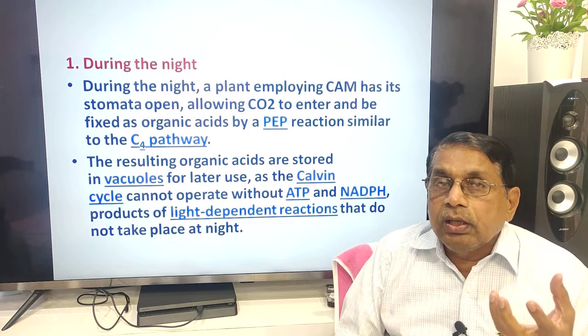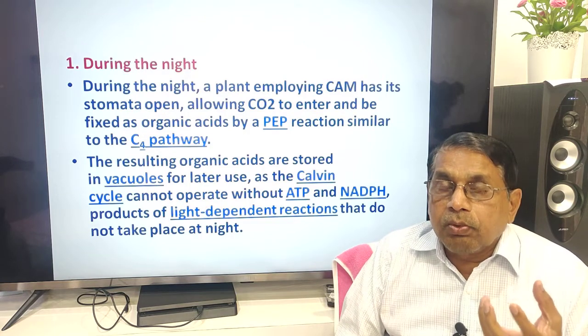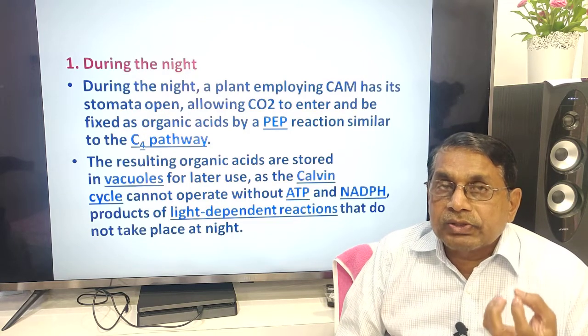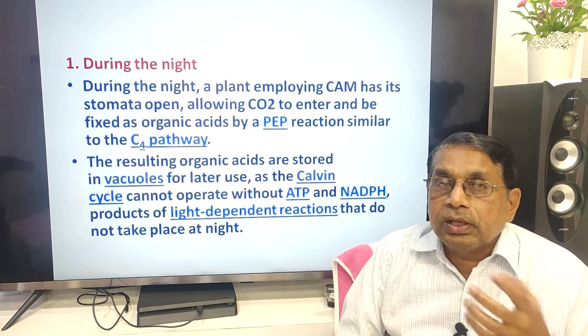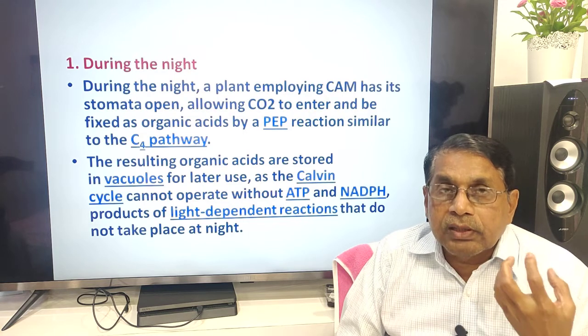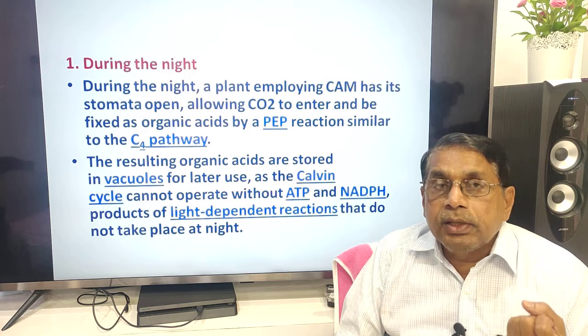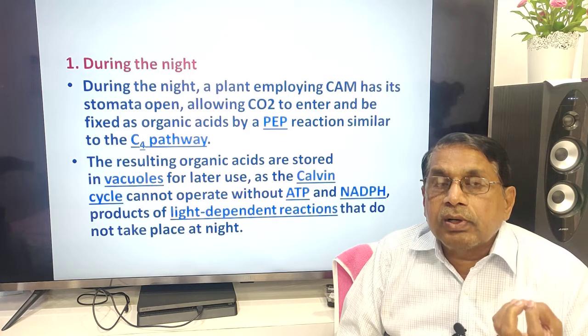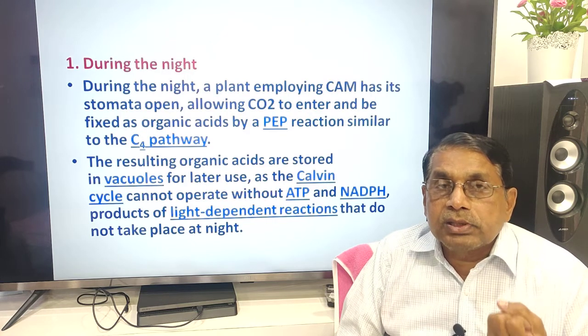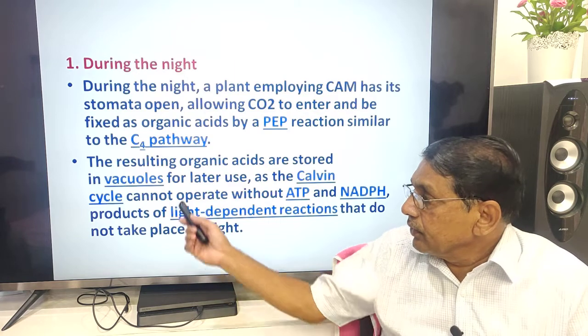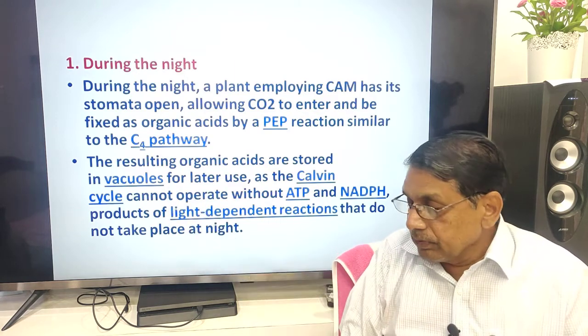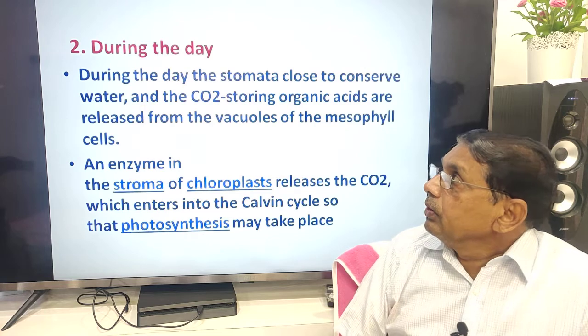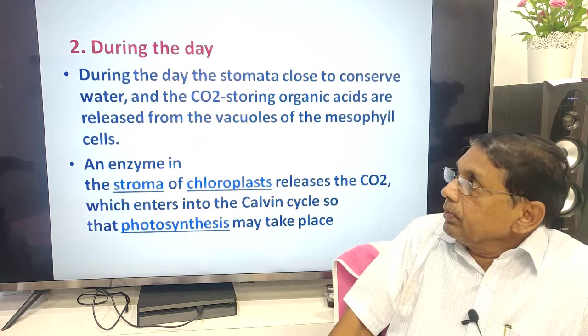So why is the carbon dioxide not fixed during the night? During the night there is no light, so there will not be availability of ATP and NADPH. Therefore, until the ATP and NADPH are available during the daytime, they wait for carbon dioxide fixation. During the day, what happens?